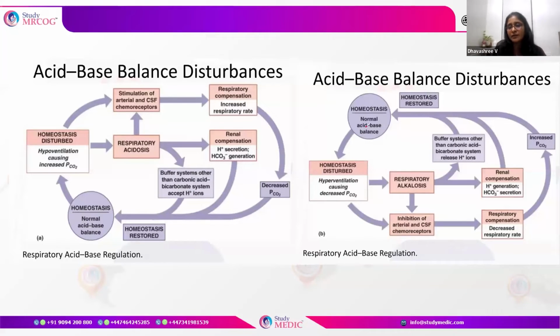This is again a respiratory alkalosis. When there is respiratory alkalosis because of hyperventilation, there is an inhibition of the chemoreceptors, thereby reduced stimulation of the respiratory center, which causes hypoventilation and retention of carbon dioxide, which again increases the H plus ions, which overcomes the respiratory alkalosis. And definitely other systems do that too. So this is an overview of the compensatory mechanisms which happen in acid-base disturbances.